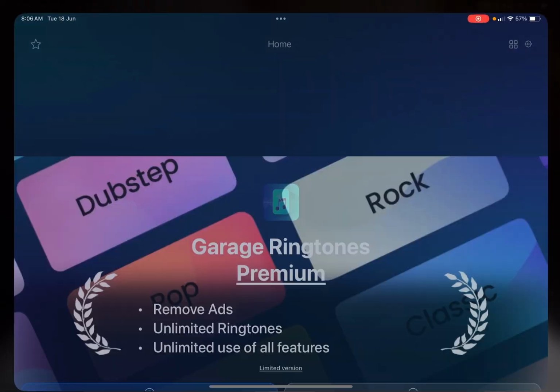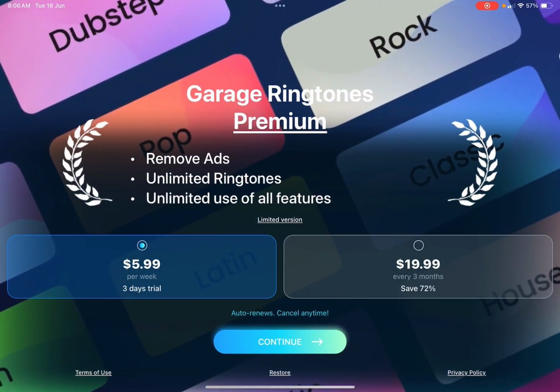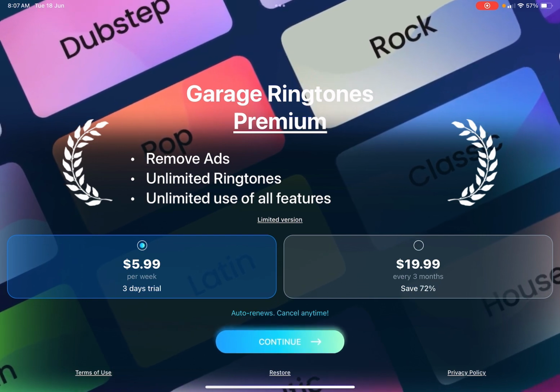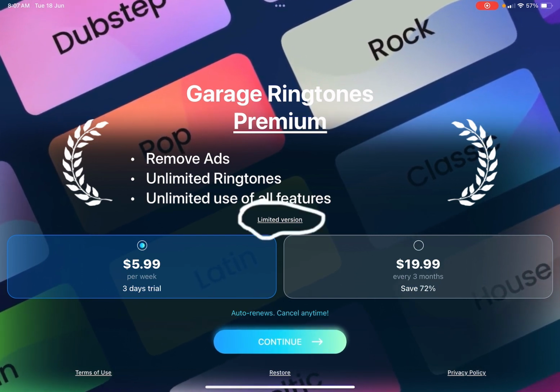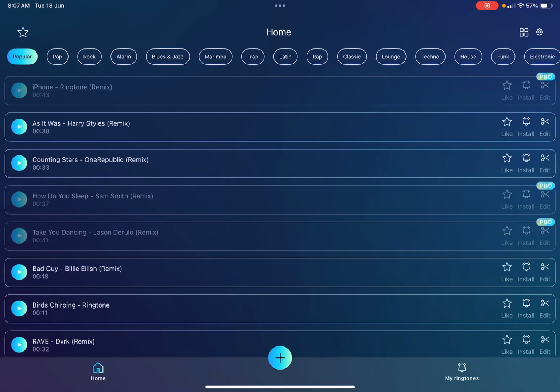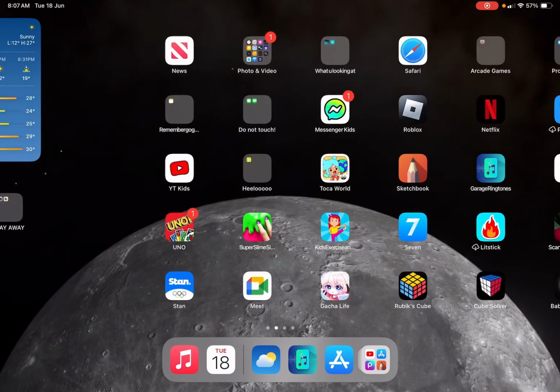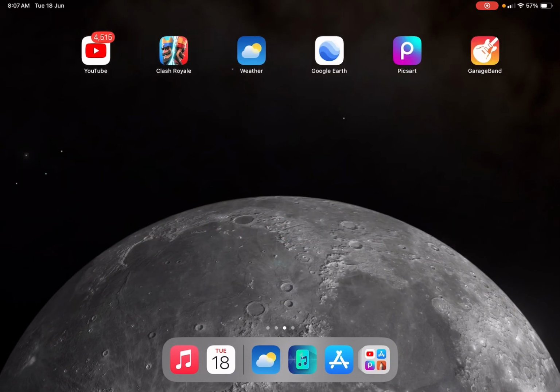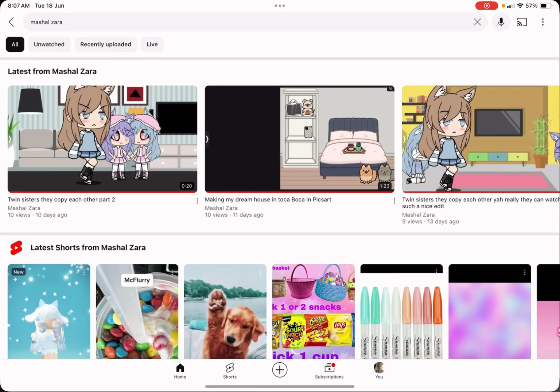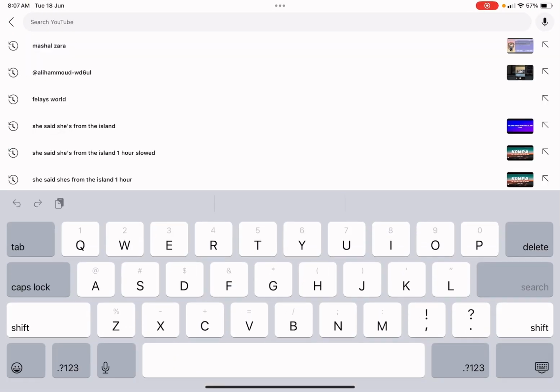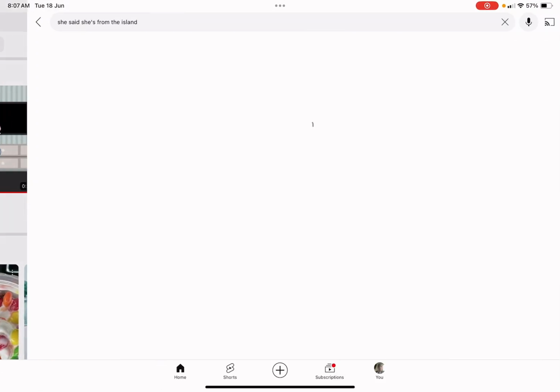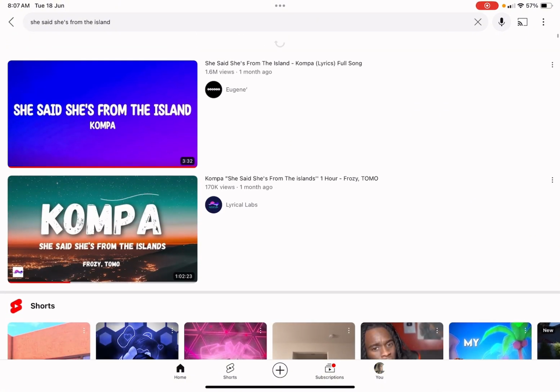When you go in it, there's like this. But you see this, it says limited version. You're going to press on that, and then you can have this. And then you are gonna screen record your song, like maybe this.